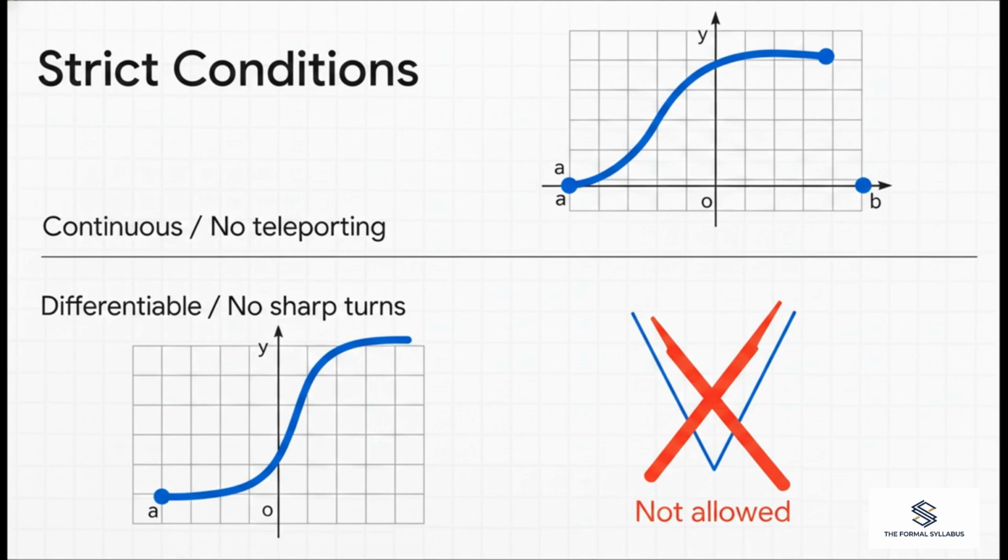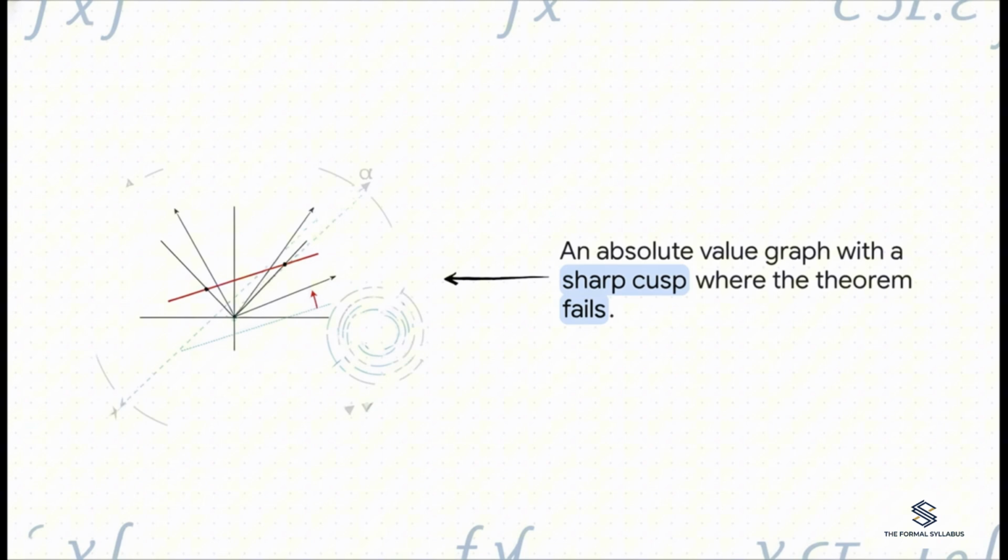Second, the function must be differentiable on an open interval. In plain English, no sharp turns and no sudden jagged spikes. Imagine a graph with a sharp, sudden V shape in the middle, like an absolute value graph. At that exact sharp corner, or cusp, the direction changes so suddenly that there is no single definable tangent line. And because of that one sharp turn, you can absolutely draw a secant line across the graph, but you will never find a tangent line parallel to it. The theorem just breaks completely.